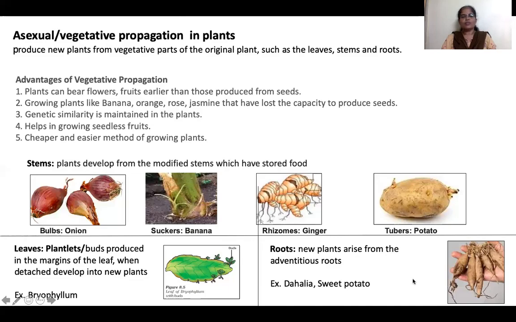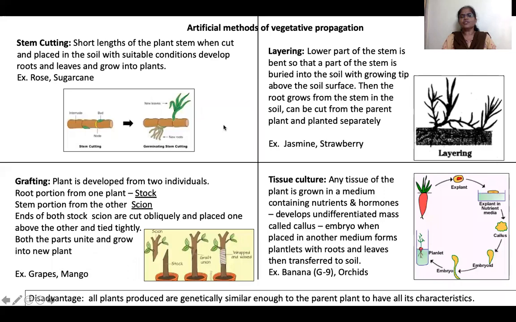Example, dahlia and sweet potato. This is a natural asexual reproduction. That means from the natural form of a plant we get natural propagation. Whereas artificial vegetative propagation, artificial methods of vegetative propagation, what is it? This is not from any tissue like leaves or stem.